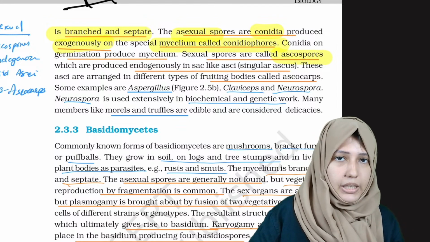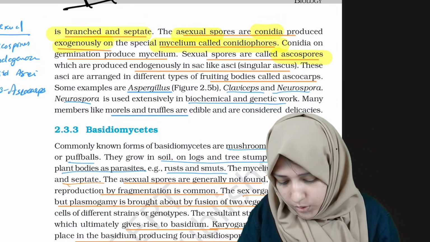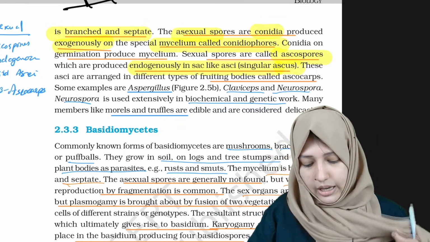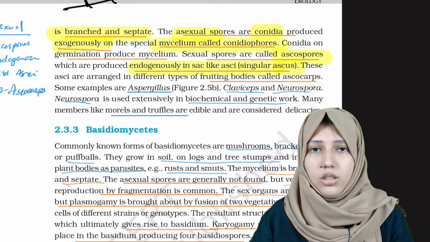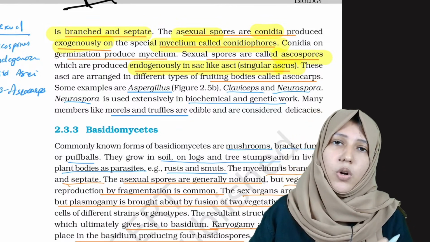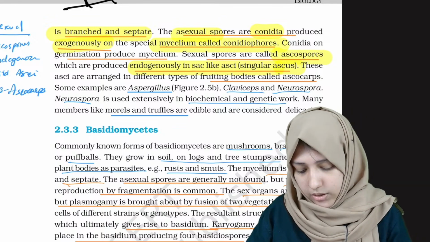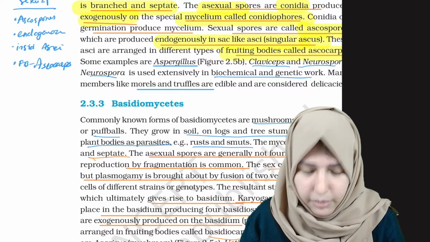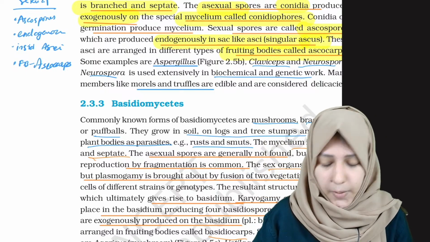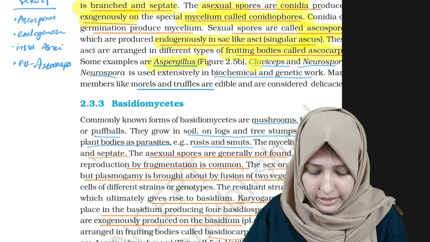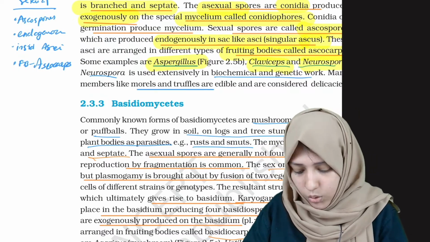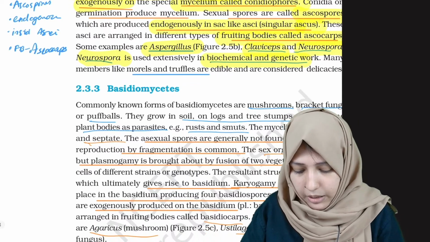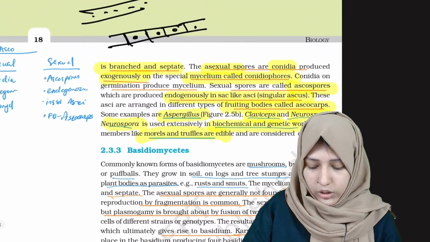Okay. And sexual spores are called ascospores, we said in the beginning, ascospores for ascomycetes. Ascospores are produced endogenously in sac-like structures called ascus, plural asci. In asci structures there is production of these ascospores. And what are the examples? The fruiting body is called ascocarp. Examples are Aspergillus, Claviceps and Neurospora, and Neurospora is used in biochemical and genetic work. And morels or truffles also belong to this category.